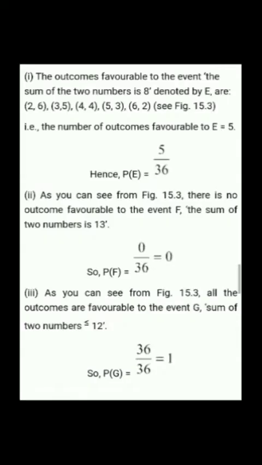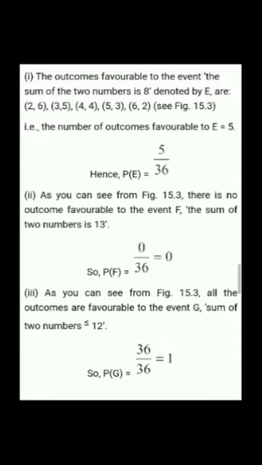In the case of 8, we see in the figure that 5 outcomes occur, so the probability will be 5/36. Second question, the sum of the two numbers will be 13. As we see in the figure, there is no number for which the sum is greater than 12, and the question asks that the sum be 13. So the favorable outcomes will be 0. Hence the probability will be 0/36, which is equal to 0.